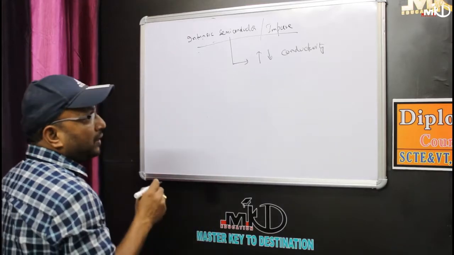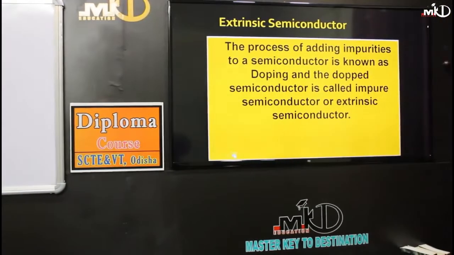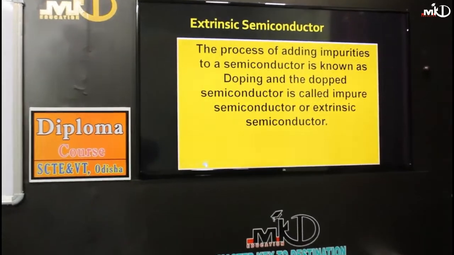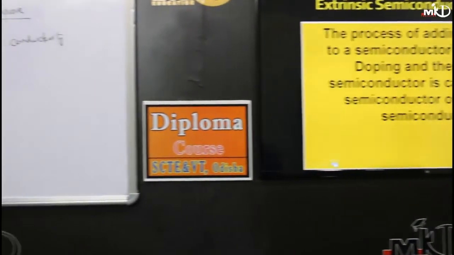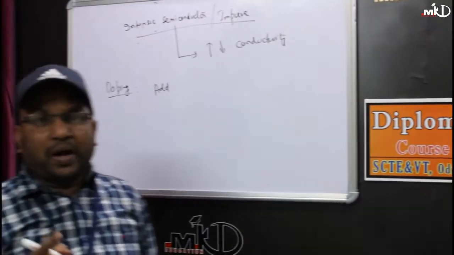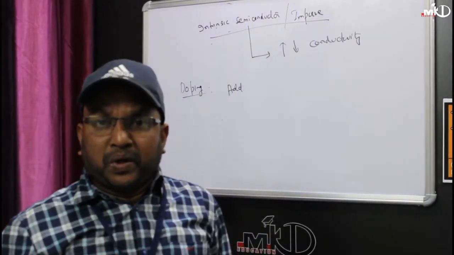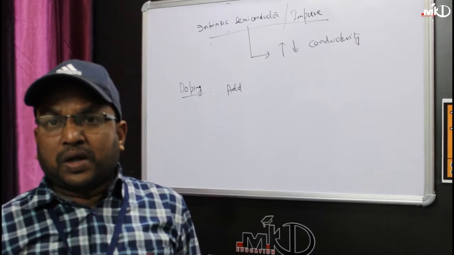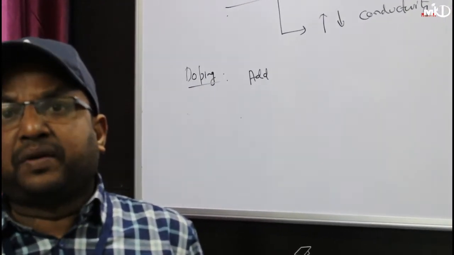As the name suggests, doping is a very important term. What is doping? We have to add certain impurity materials to a pure semiconductor so as to make it an impure or extrinsic semiconductor.